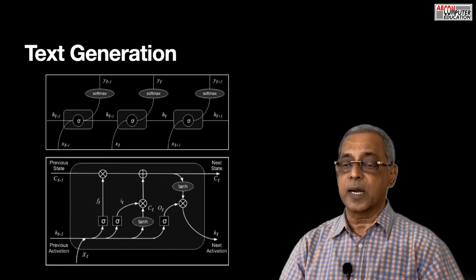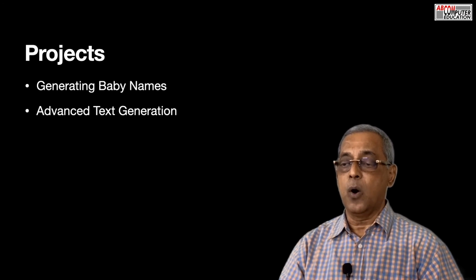It describes the traditional techniques of RNN, that is recurrent neural networks, and LSTMs, which is long short-term memory, for text generation, and shows you how to use LSTM for a trivial application of generating baby names.